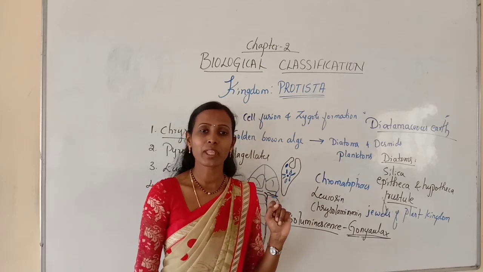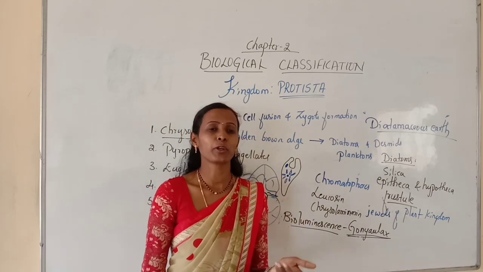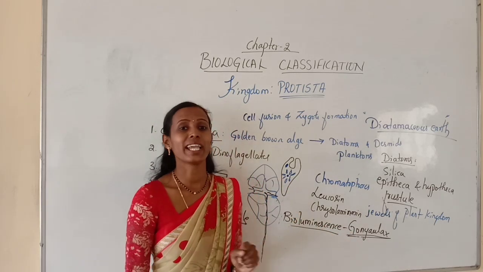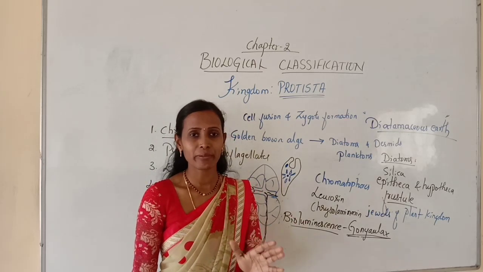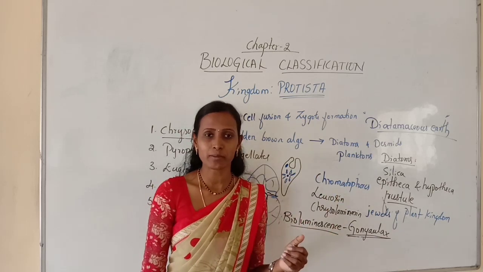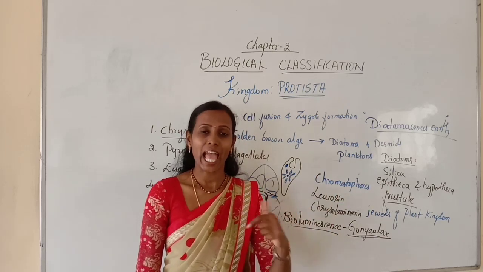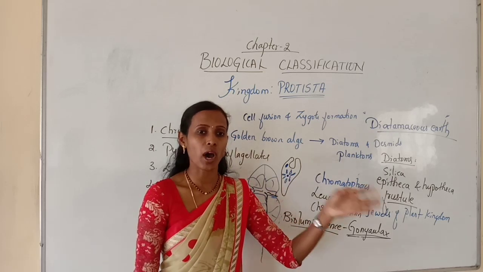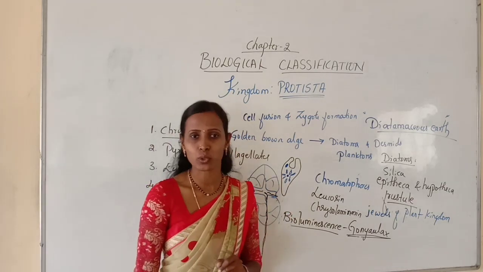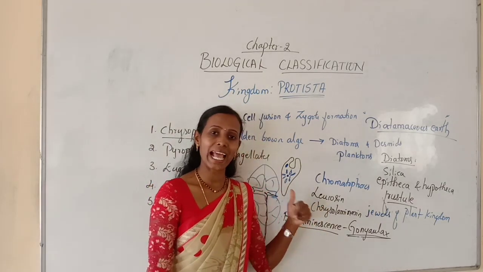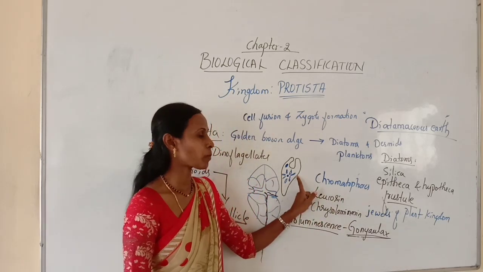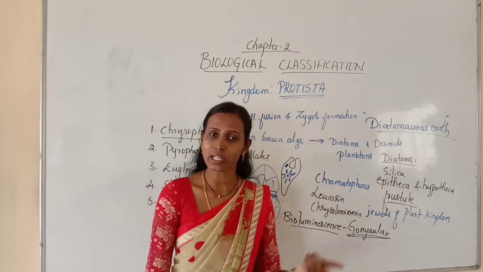In the presence of sunlight, they behave as photosynthetic organisms. They can prepare their own food. But in the absence of sunlight, they behave as heterotrophs. If they are heterotrophs, they need to depend upon other organisms. So during that condition, in the absence of sunlight, they will be feeding upon or predating on other smaller organisms during the heterotrophic mode of nutrition. So they behave both as autotrophs as well as heterotrophs. In the presence of sunlight, chloroplasts can synthesize their own food. That's why they are photosynthetic.